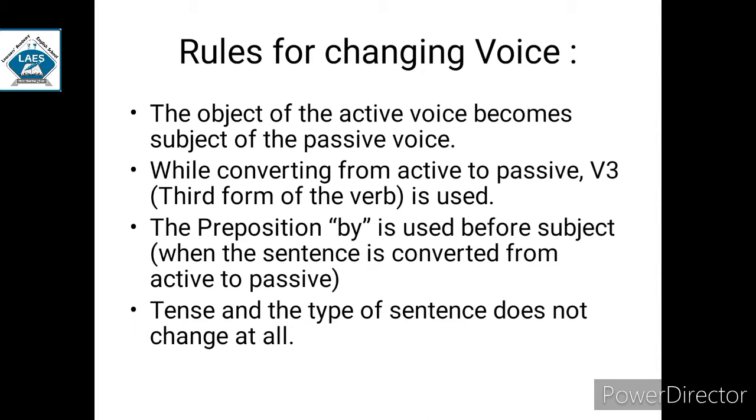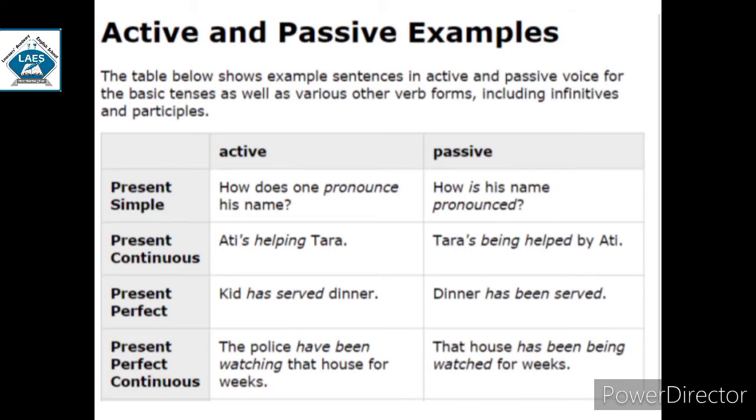Let us revise it. The object of the active voice becomes the subject of the passive voice. While converting from active to passive, the verb of third form is used. The preposition by is used before the subject, and tenses and types of sentences will remain unchanged. Now let us see how to convert present tense into passive voice.